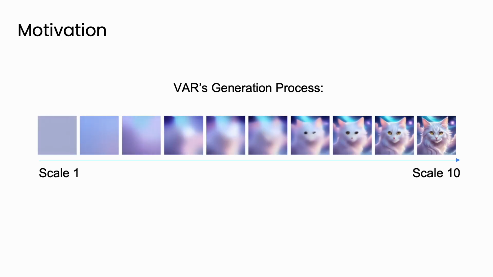Our motivation comes from the generation process of Visual Autoregressive Models, or VAR. Instead of generating pixels all at once, it works scale by scale, from tiny token maps at low resolution to finer details at high resolution. Therefore, this multi-scale process naturally raises the question: can different scales specialize in content versus style?